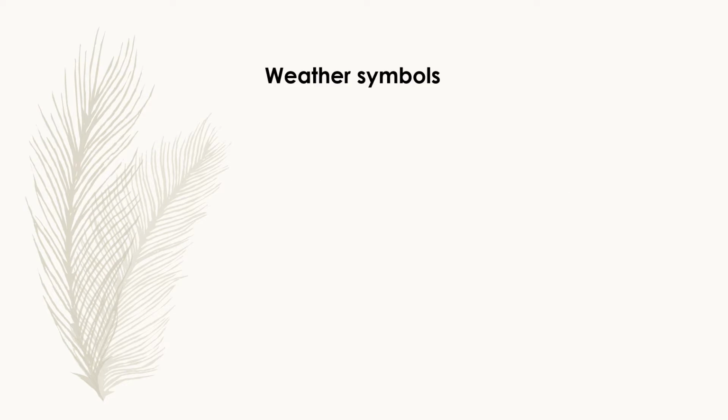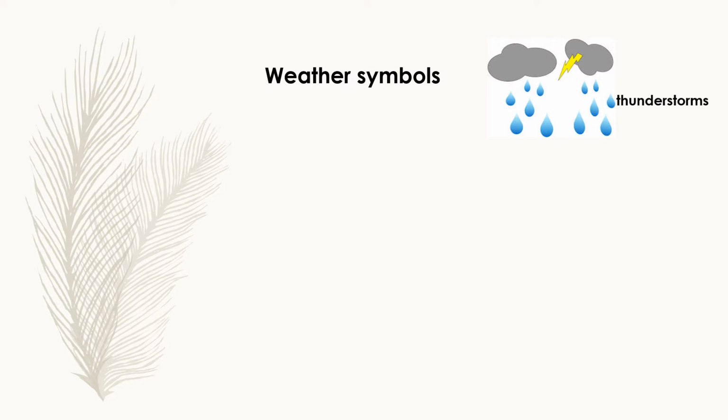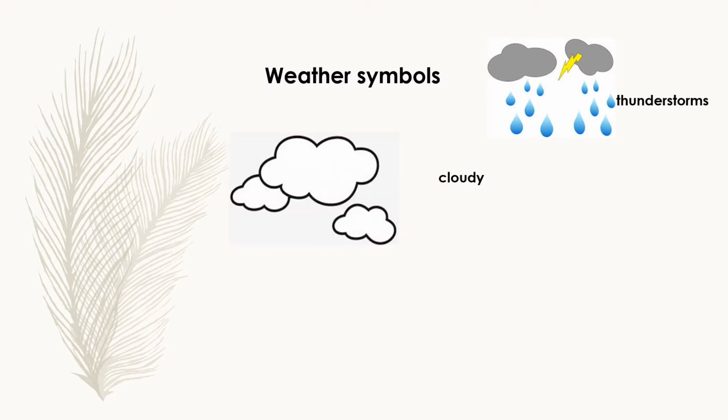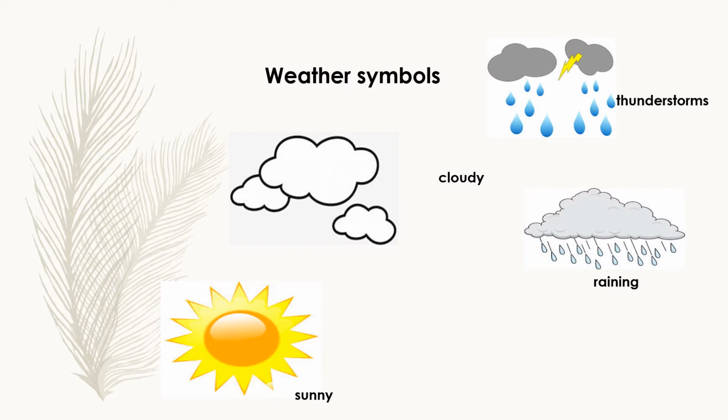Here are our weather symbols. We've got thunderstorms, cloudy, raining, sunny. Here you will notice that minimum temperatures, we find them in the color blue.